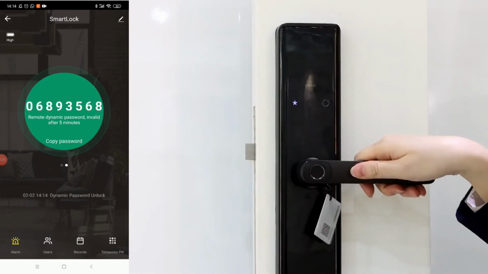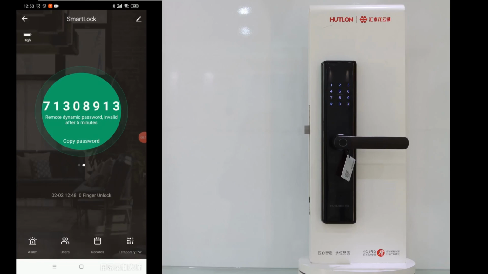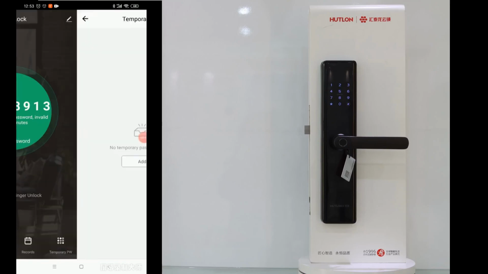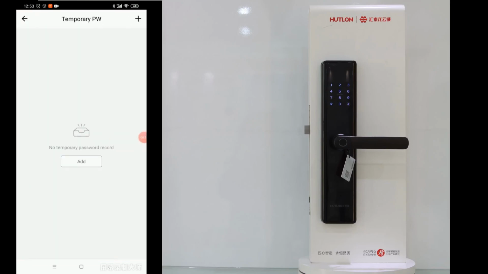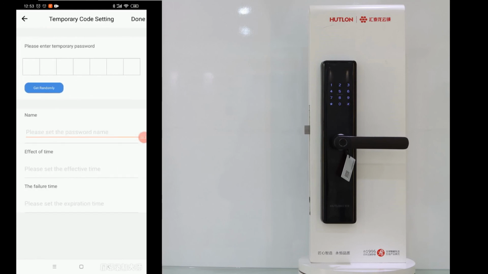Authentication successfully. Or we could set the temporary password. For example, I am the house owner, and I would like to send my renter, Mary, a temporary password for 1 month. Get the rent entry.